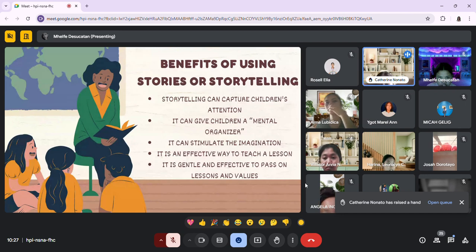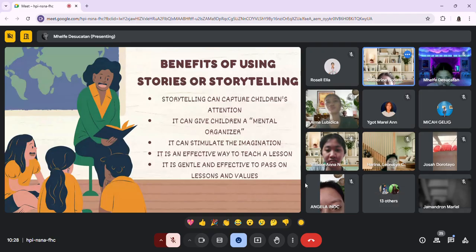Storytelling can capture children's attention. Yes, it's definitely true, because storytelling can enhance the children's imagination and critical thinking, and it also enhances their creativity.